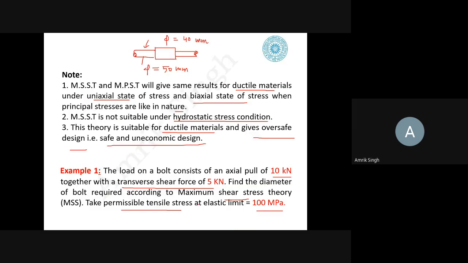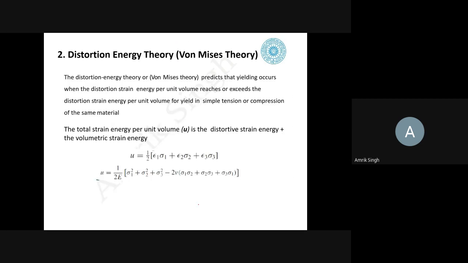Okay. So I think it is clear. Now the second theory, it is a distortion theory and also known as the von Mises theory. It is very important. So you listen to this carefully.